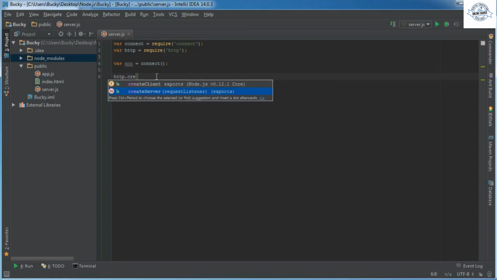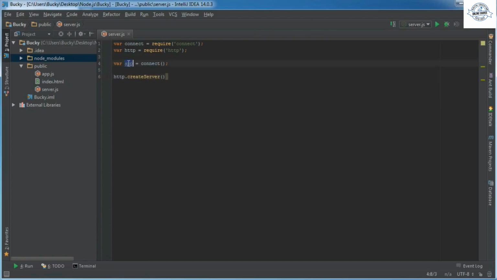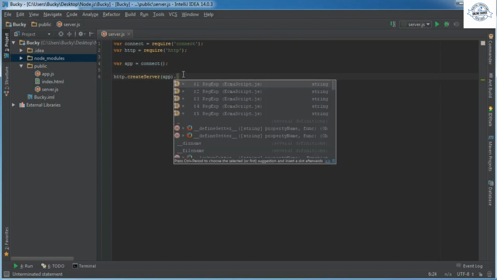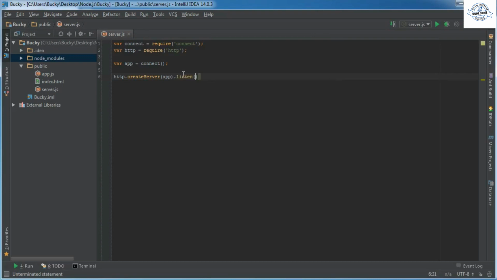Alright, so as you can see, createServer takes a request listener as an argument. So that argument is actually this object right here. Simple enough. And now, of course, we need to give it a port to listen on. I think last tutorial we used 8888. Might as well stick with that one. And after our server is up and running, might as well log something out to verify it: "Server is running."